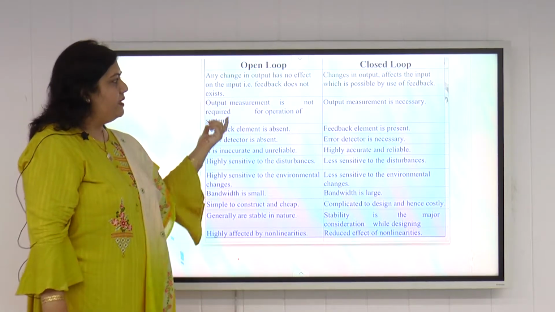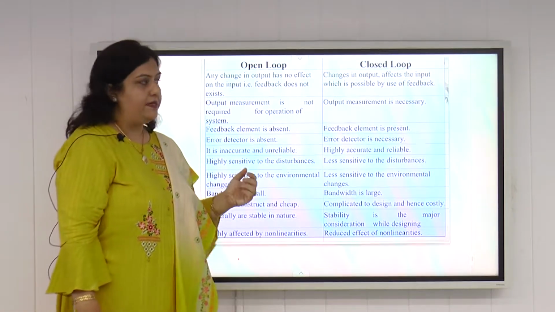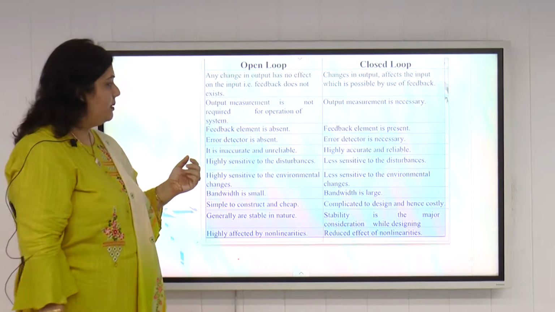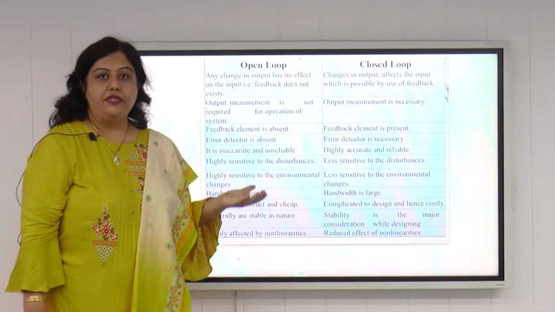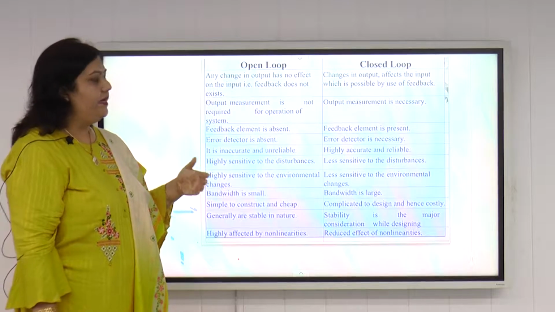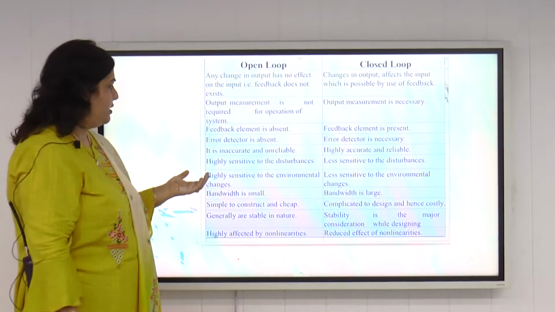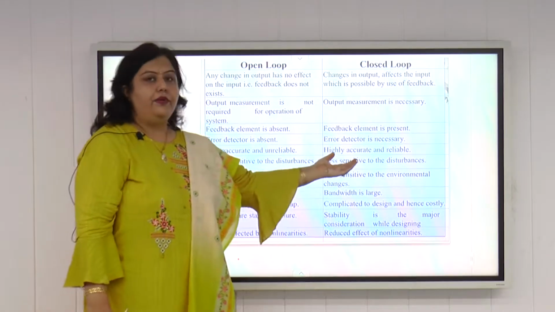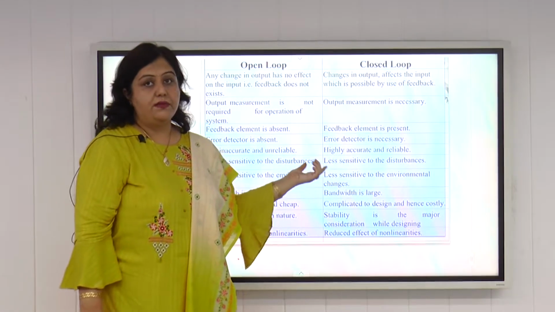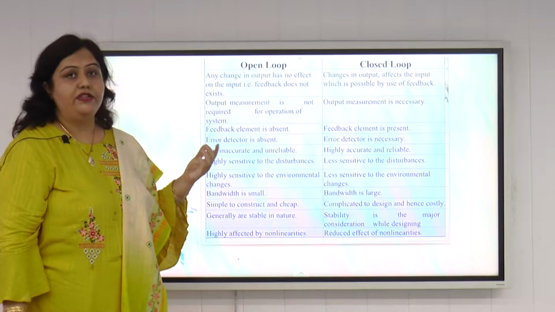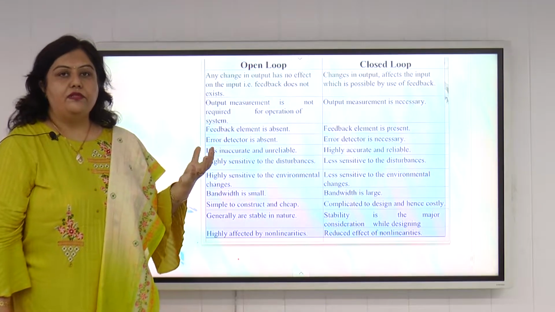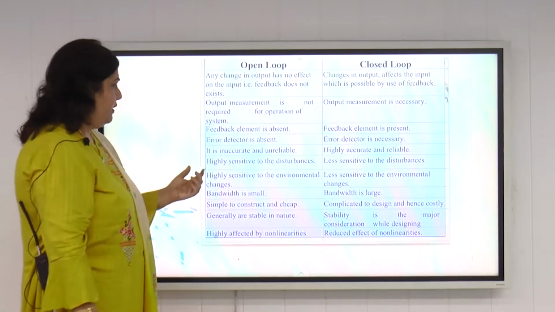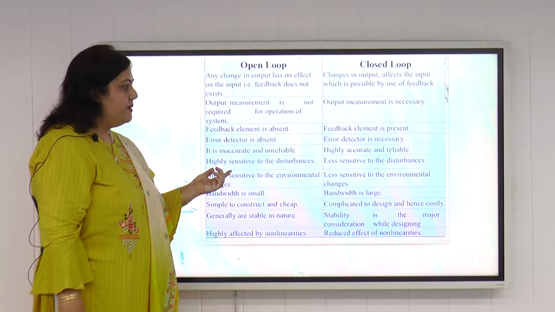The error detector is absent in the open loop control system; it is present and necessary in the closed loop control system. As we compare the measured value with the set point, the error will be generated and the controller will do the necessary action. Open loop is inaccurate and unreliable, while closed loop is highly accurate and reliable, because we can control any value of the process variable at the desired value. Open loop is highly sensitive to disturbances.